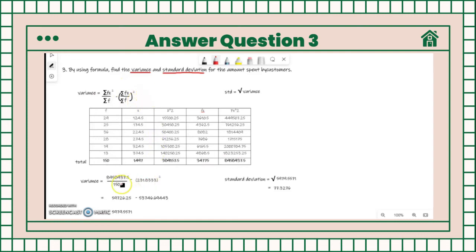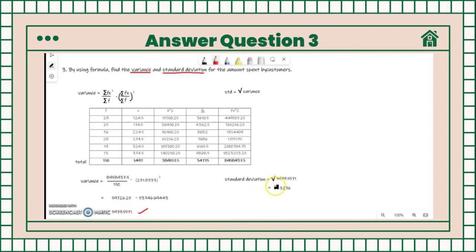So from my calculation, I got my variance is 5,979.5571, and then to calculate the standard deviation, we just need to square root our variance.